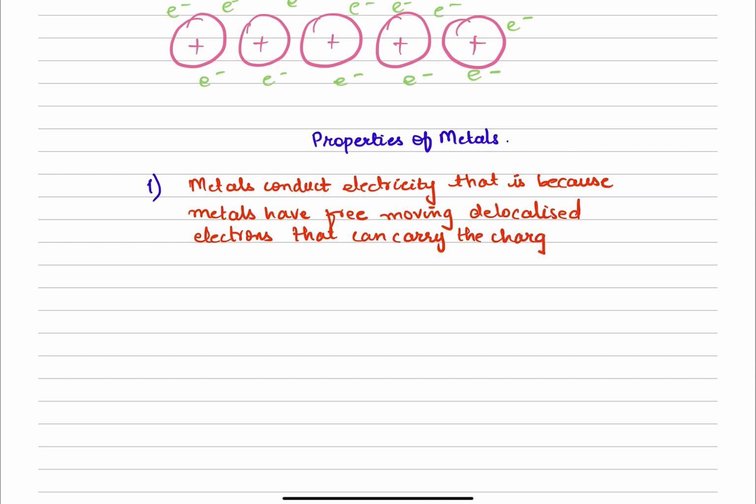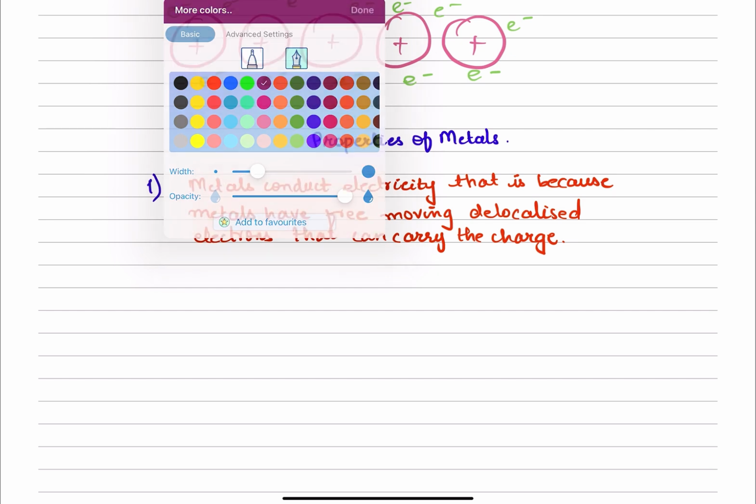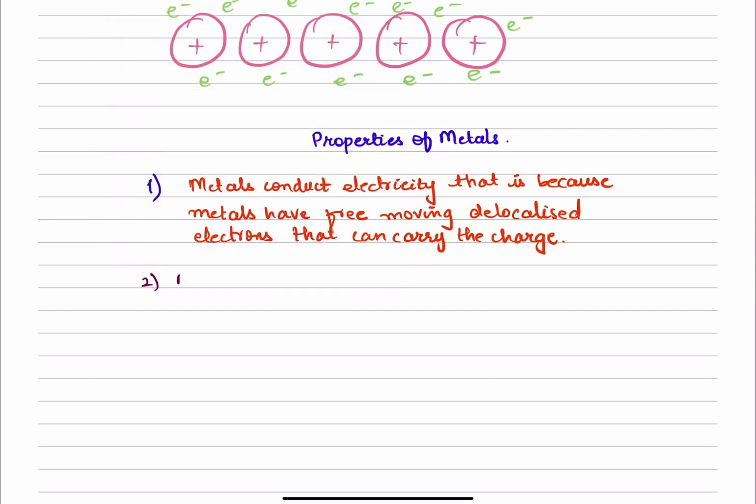So metals are good conductors of heat and electricity. Why are they good conductors of heat? Metals are good conductors of heat for the very same reason that they have free moving electrons, which will convert the heat energy to kinetic energy, and these electrons can transfer heat from one side of the metal to another.